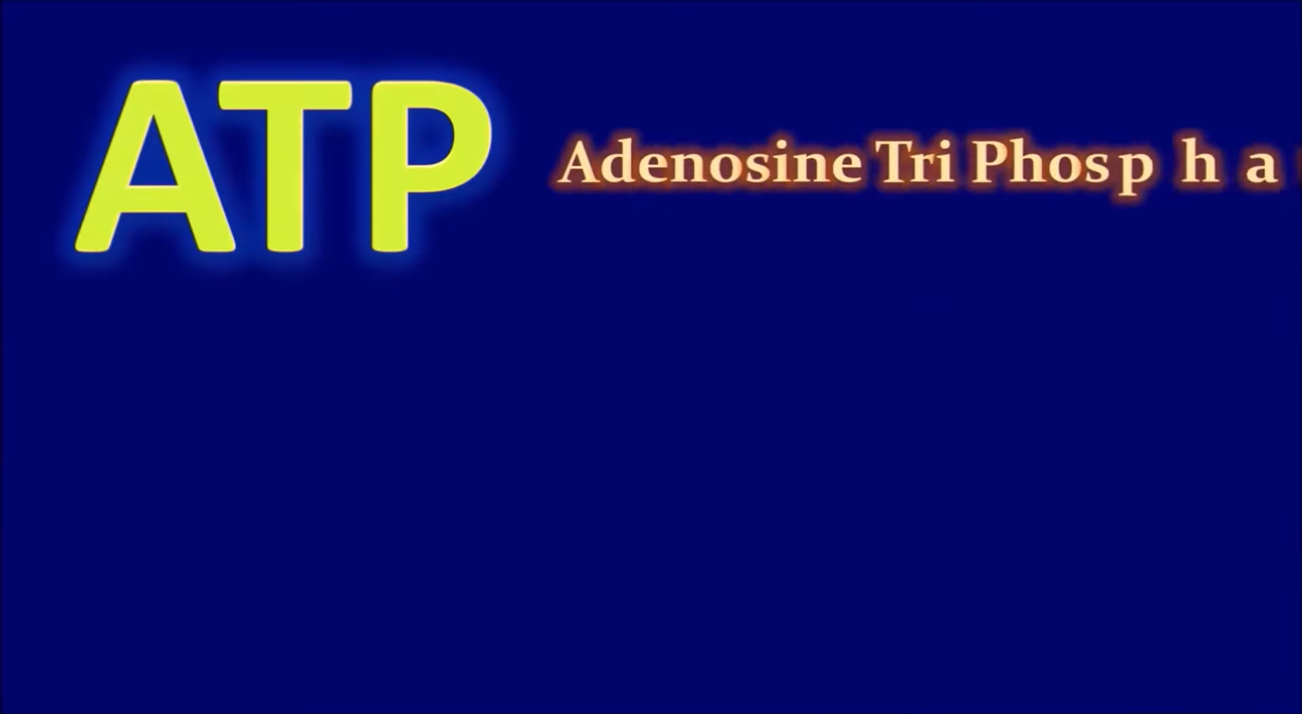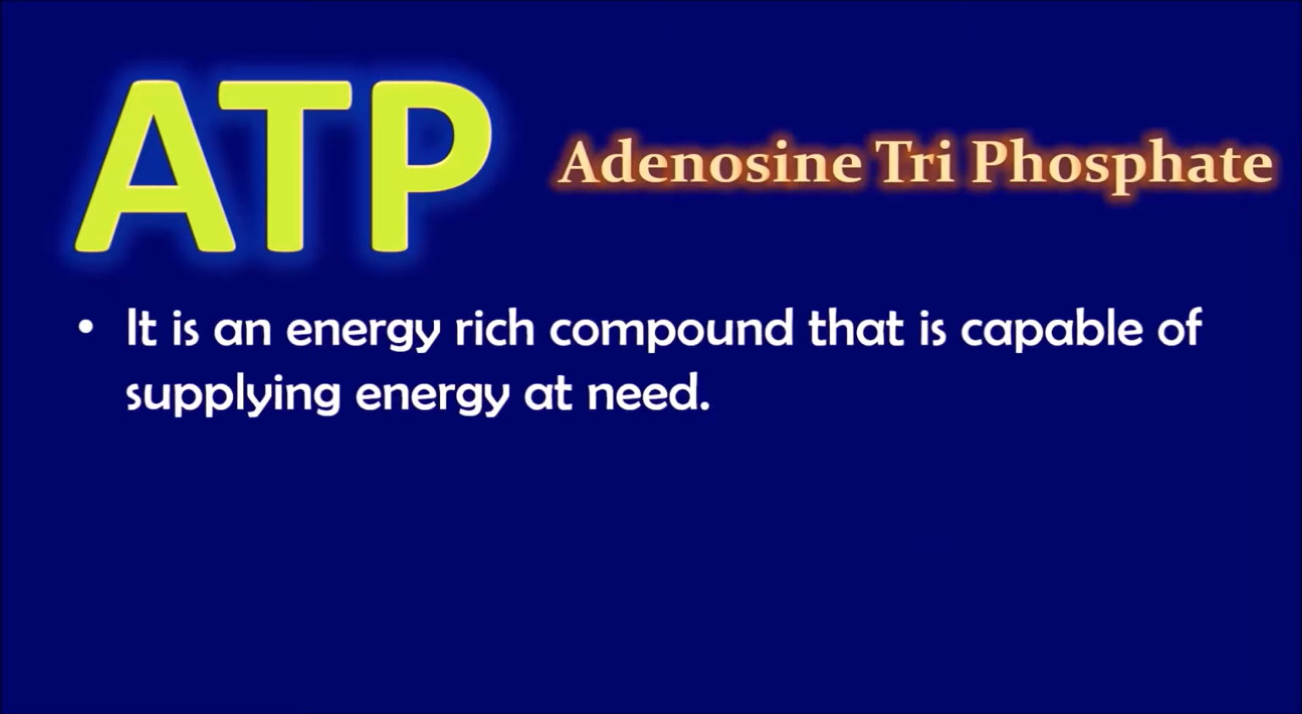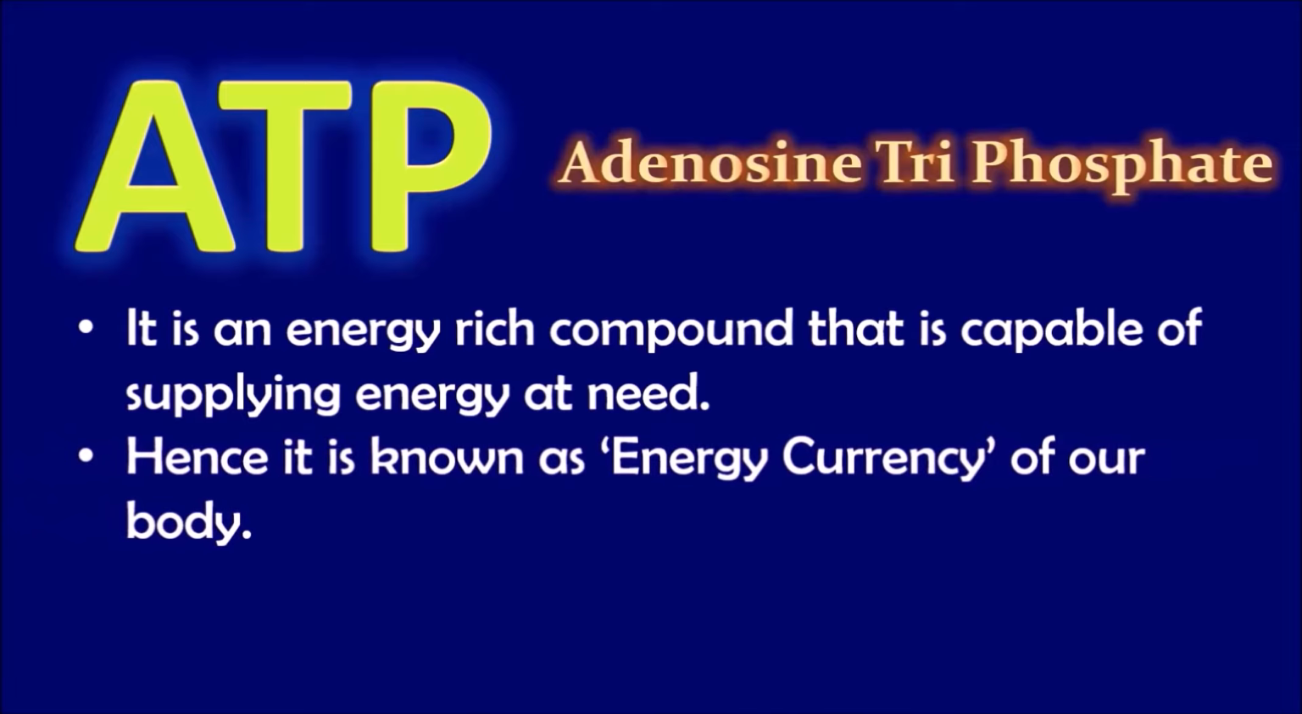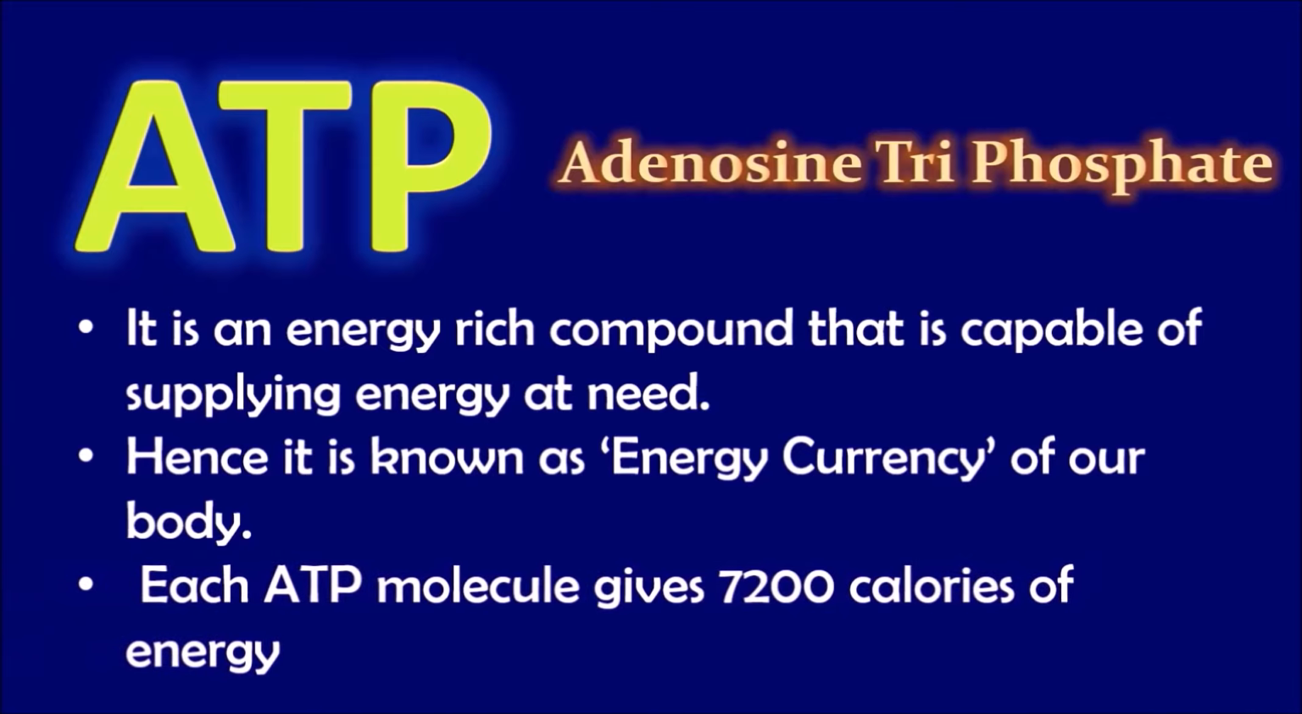ATP is nothing but adenosine triphosphate. It is an energy-rich compound that is capable of supplying energy at need. Hence, it is known as energy currency of our body. Each ATP molecule gives 7,200 calories of energy.